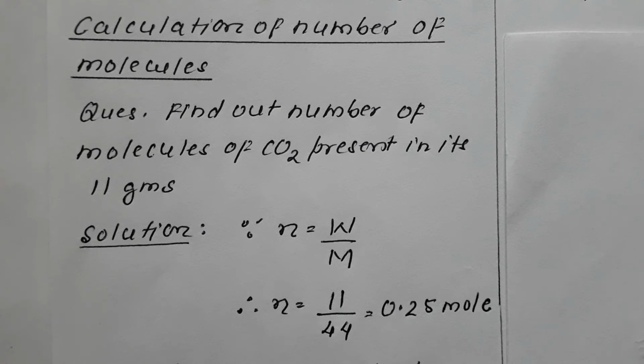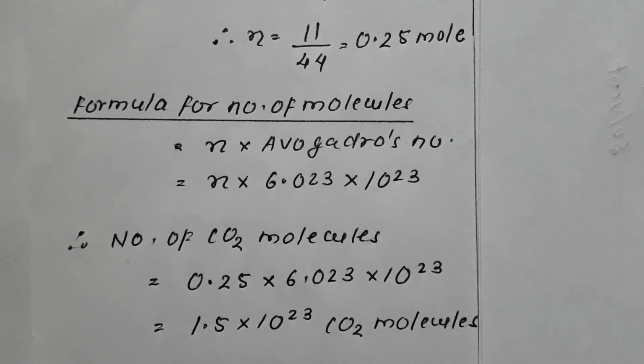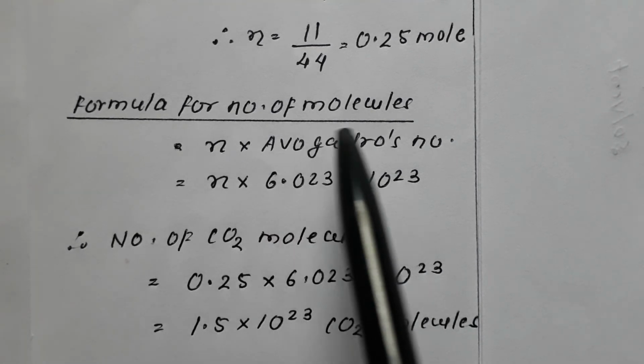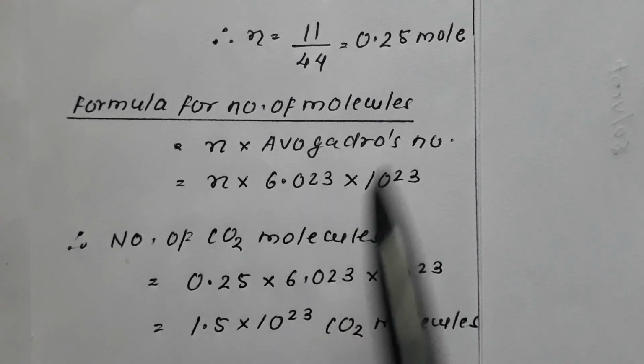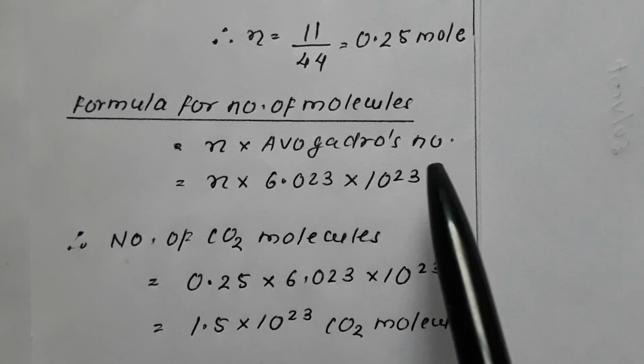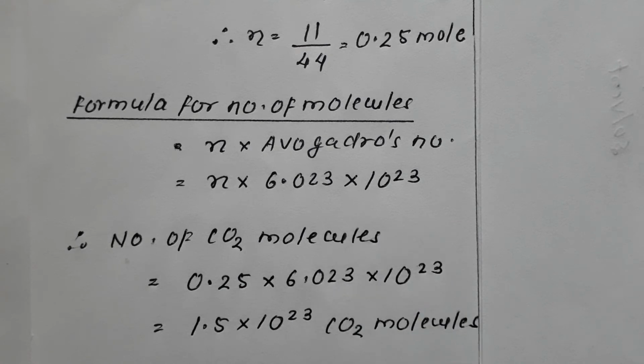Now I will convert the mole into the number of molecules using formula number 2. So I am converting this mole into the number of particles. The formula for the number of molecules is n into Avogadro's number, that is n into 6.022 × 10^23.